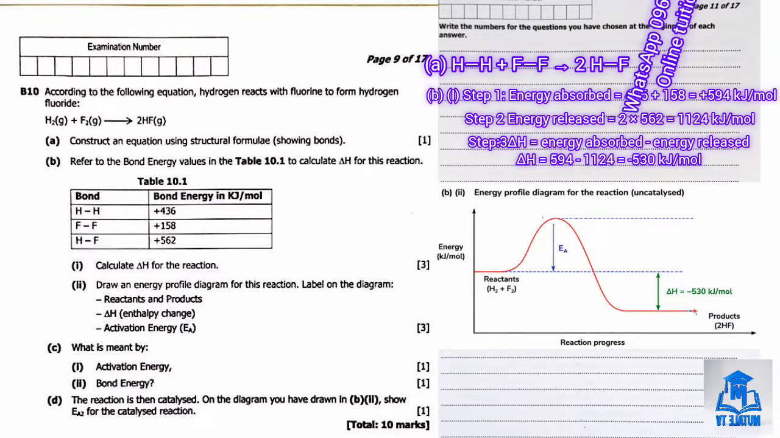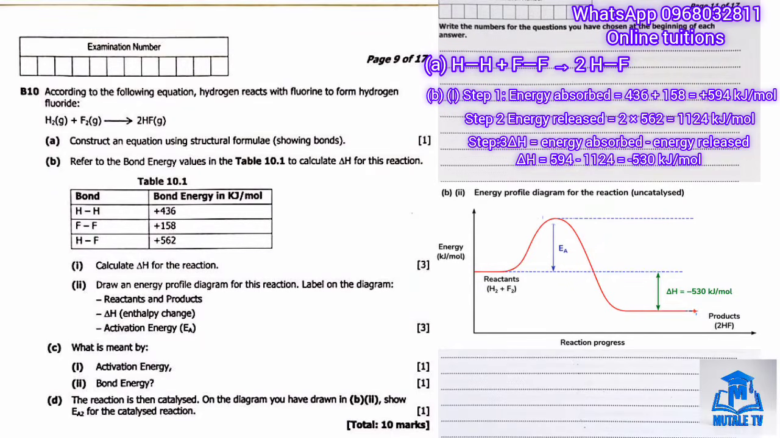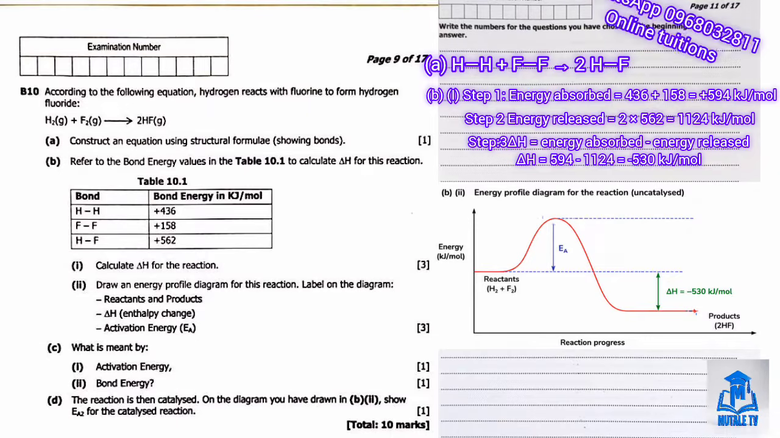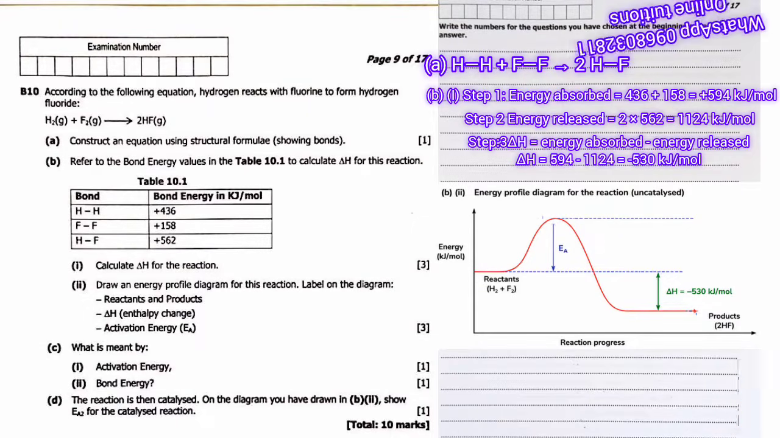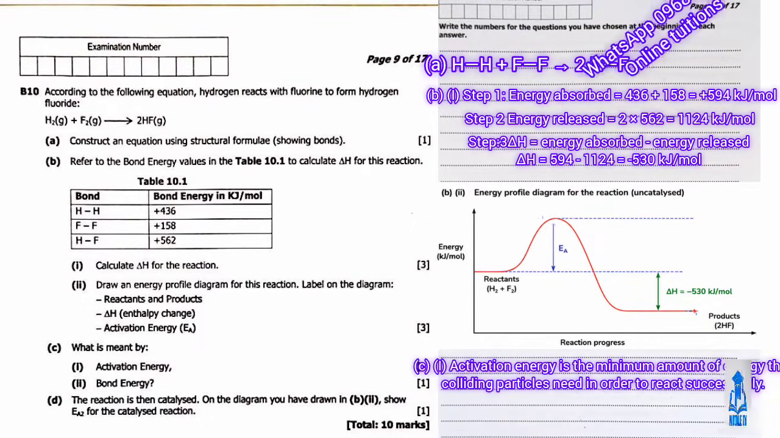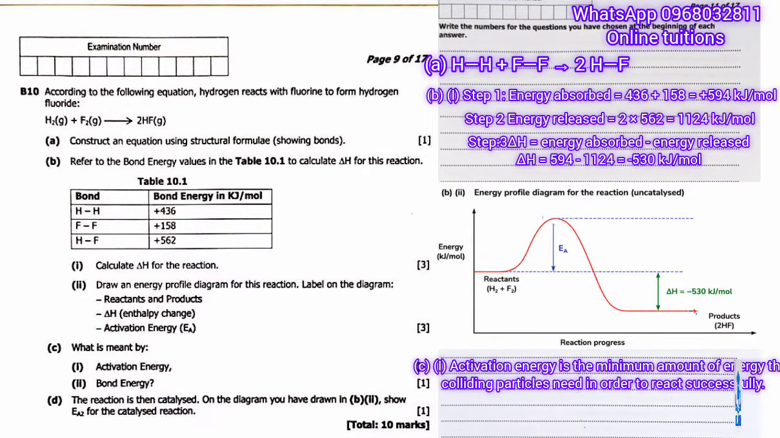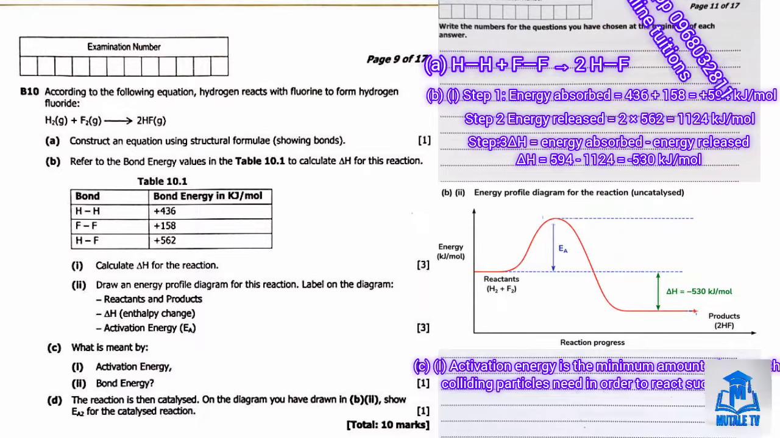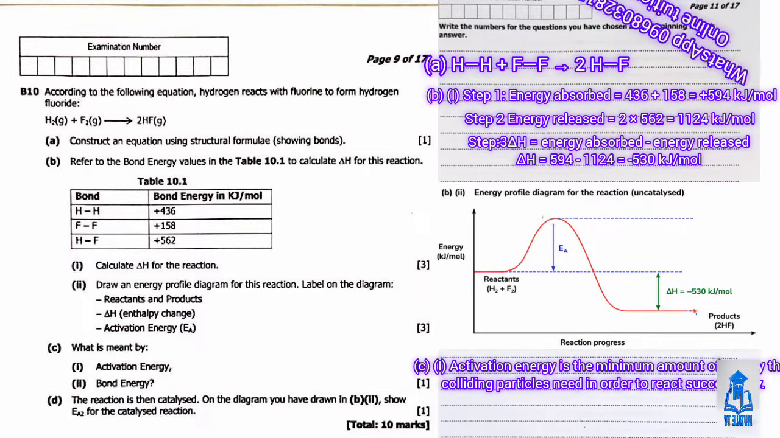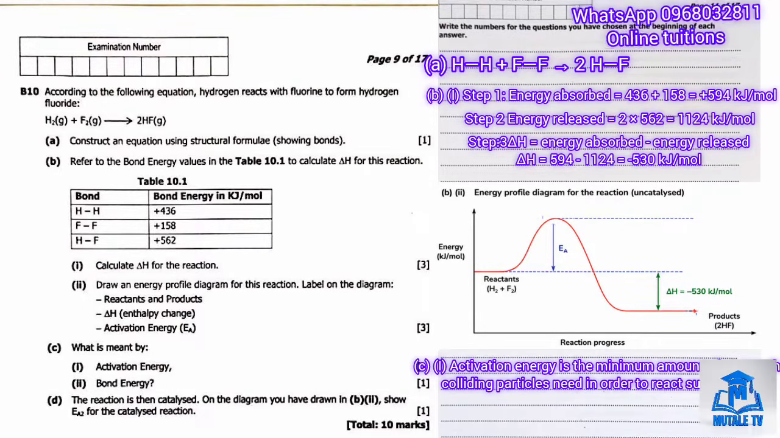Alright, moving on to question C, which is about definitions. C1 asks what is meant by the activation energy. So activation energy is simply the minimum amount of energy that colliding particles need in order to react successfully.